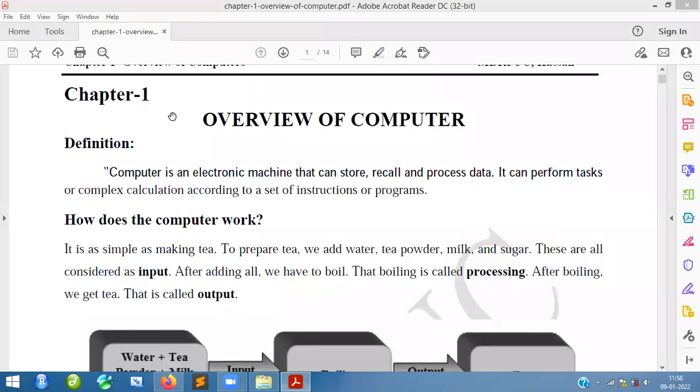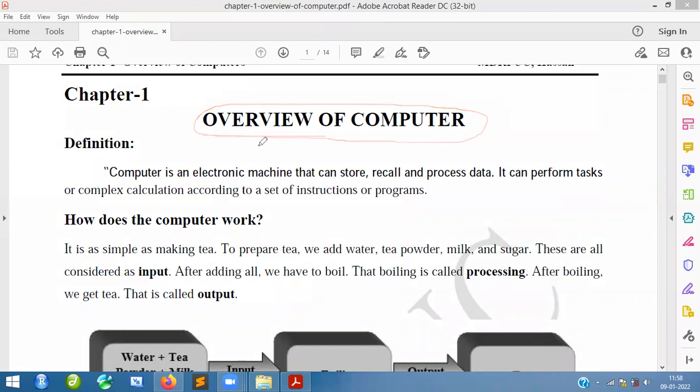So hi everyone. We will discuss the computer subject for first year. We will discuss topic wise. All the things discussed here are only for first PUC. Chapter 1, overview of computer. We are going to discuss the overview of computer.